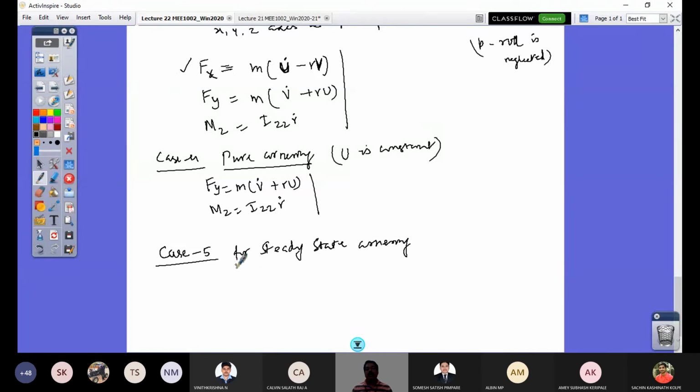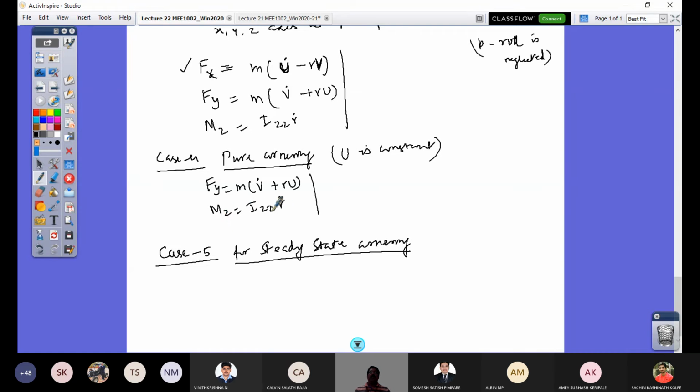Steady state cornering. For steady state cornering, you see that no parameters will be varying as a function of time. That means you will not have R dot. What is R dot? It is yaw acceleration. R is yaw rate, yaw velocity. So you will not have yaw velocity varying as a function of time. You will have yaw velocity, but yaw velocity varying as a function of time you will not have.